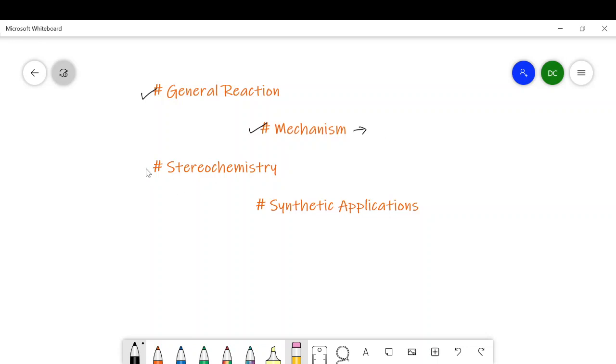Then we will discuss the stereochemistry of the Hofmann rearrangement reaction, and finally we will see the synthetic application of the Hofmann reaction. So let's begin with the general reaction.